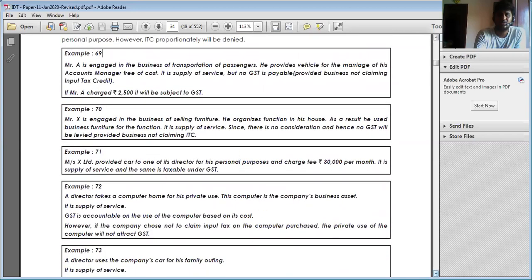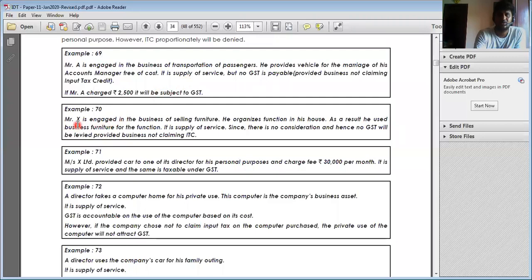Example: Mr. A is engaged in the business of transportation of passengers. He provided a vehicle to the marriage office account manager free of cost. It is a supply of services, but no GST is payable, provided the business has not claimed input tax credit. See here, it is supply of services made to related parties where consideration is not received. Schedule 1, supply without consideration, in the course of business transaction, hence it is regarded as